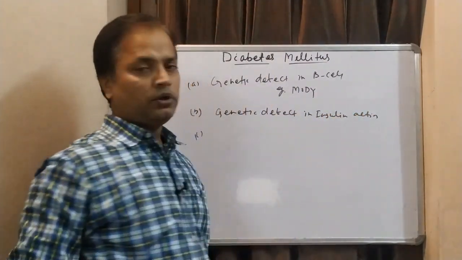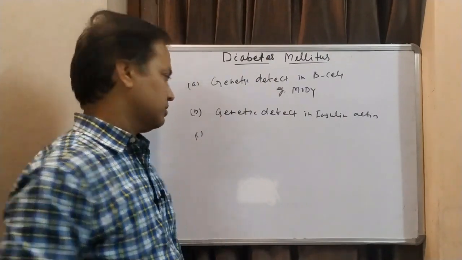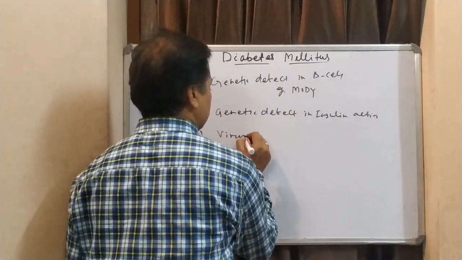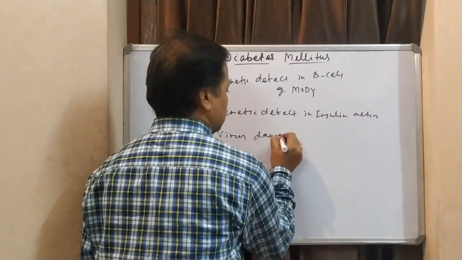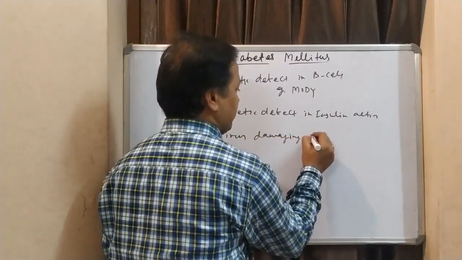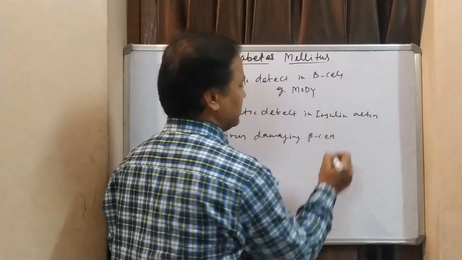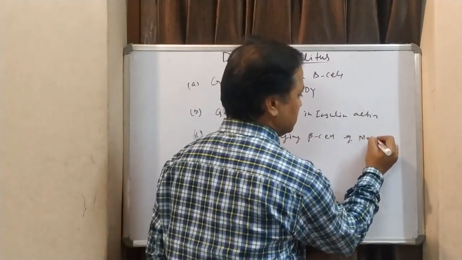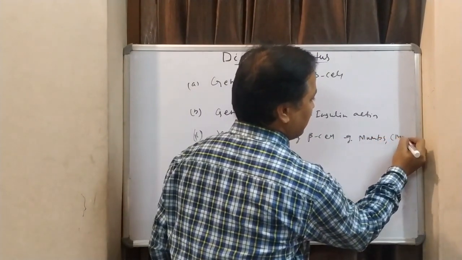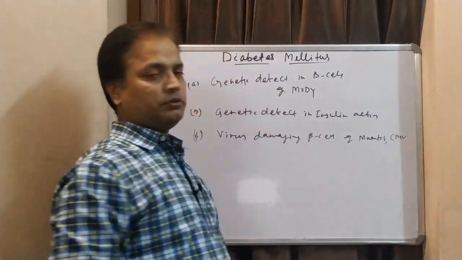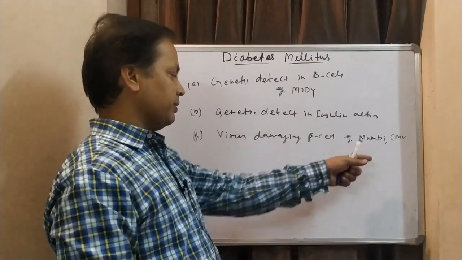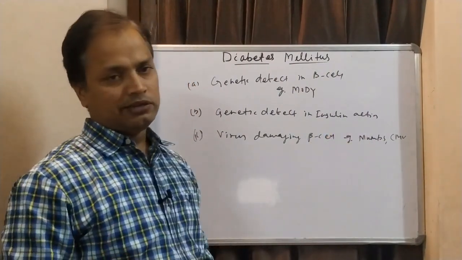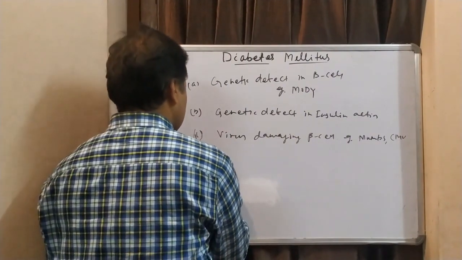Third is because of viral infections. Some of the viruses damaging beta cells, for example mumps and cytomegalovirus. These are the viruses which damage pancreatic beta cells. So if pancreatic beta cells are damaged because of this viral infection, it can lead to diabetes mellitus.